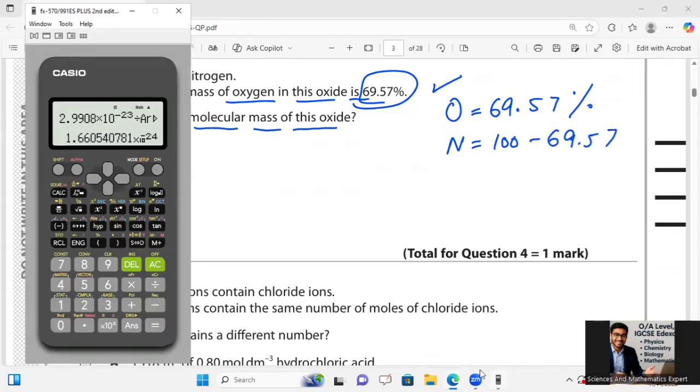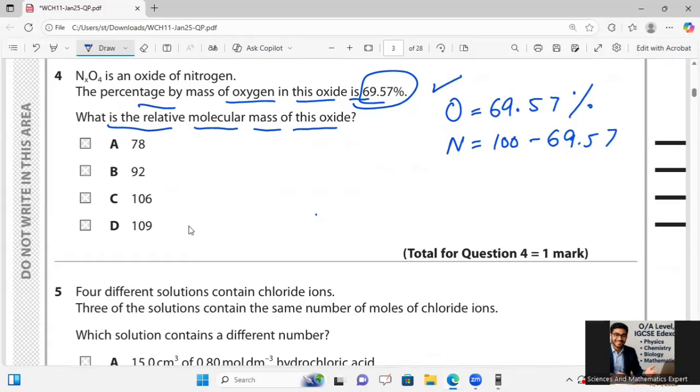69.57. Let's check what it is. 100 minus 69.57 equals 30.43, that is 30.43% for nitrogen, and the formula is becoming N2O4.